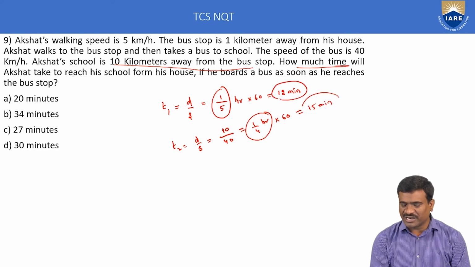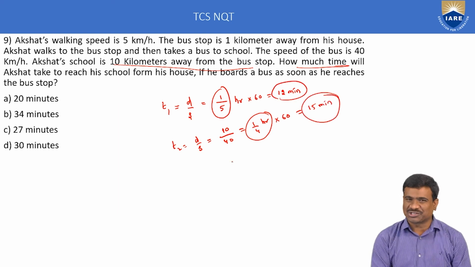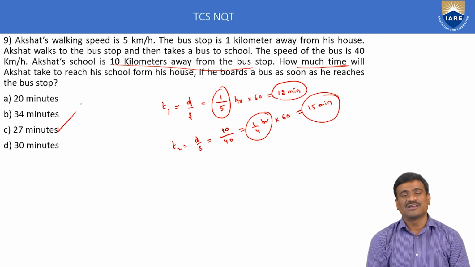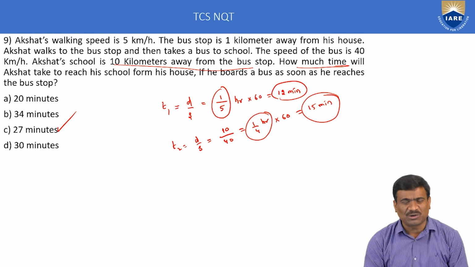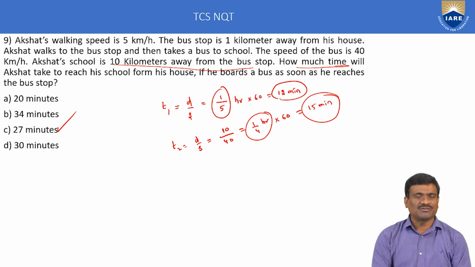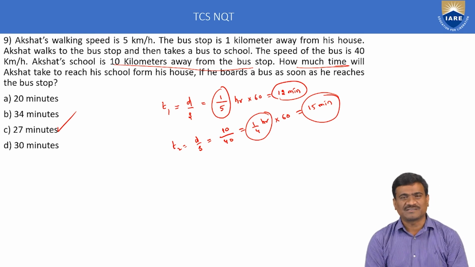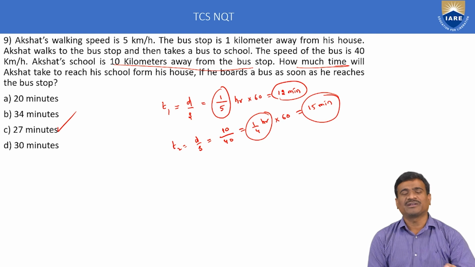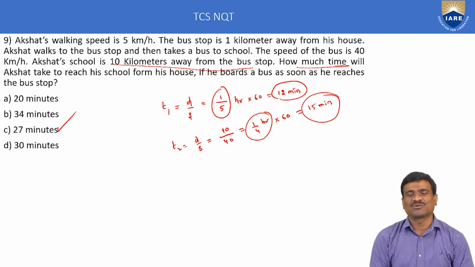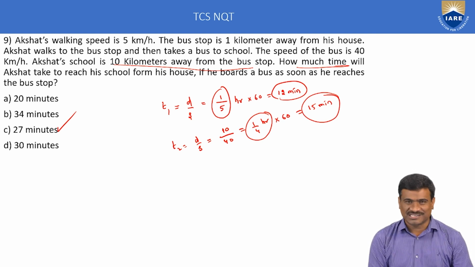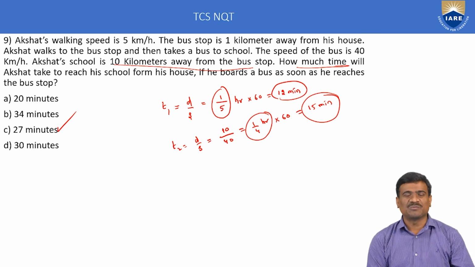T1 is 12 minutes, T2 is 15 minutes. Total time duration T1 plus T2 is 12 plus 15, which is 27 minutes. Option C is the only correct one. Very simple concept, the question is very lengthy but the answer is very simple. Just apply the time condition: time is equal to distance divided by speed, in both cases. Conversion is also important.